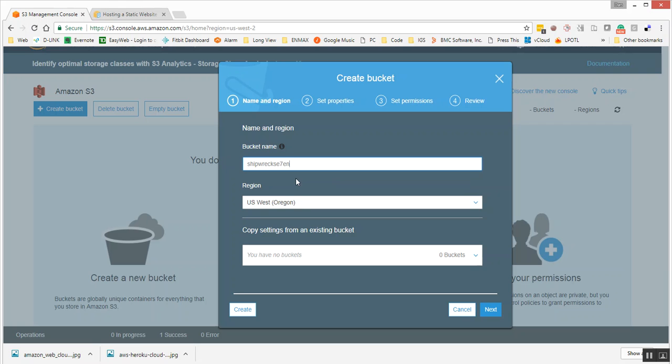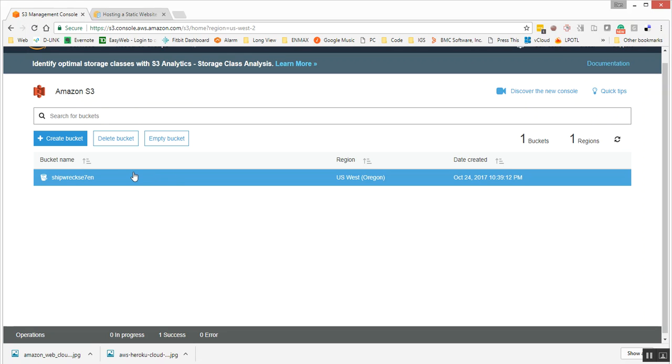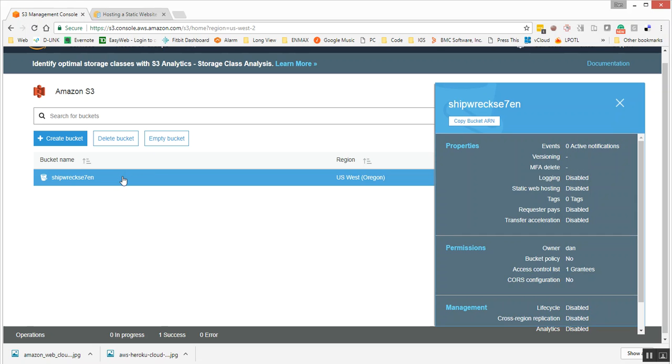If we select a region, we'll go with Oregon. What else can I tell you? All right, shipwreck7. Okay, that sounds good. We're not going to create any of the properties here, so we'll just create the bucket. And there, we got our bucket. So now, what do we do with it? Let's upload some stuff to it.